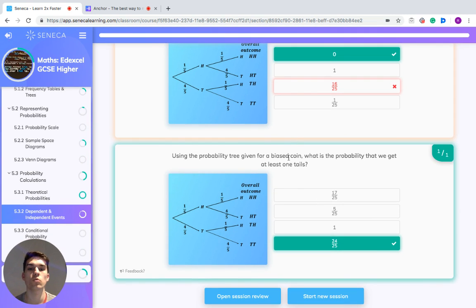And that is all we're going to cover today in dependent and independent events. This is also closely linked to tree diagrams, which we're not going to cover in this episode, but I recommend you go and do some revision on that because it's very closely linked to what we've talked about today.